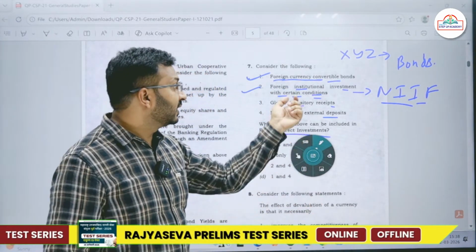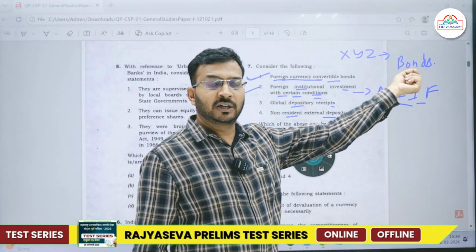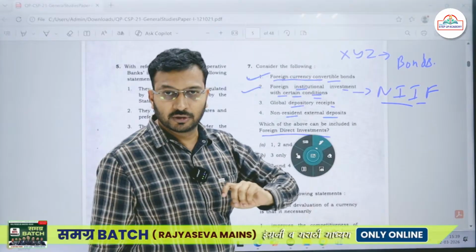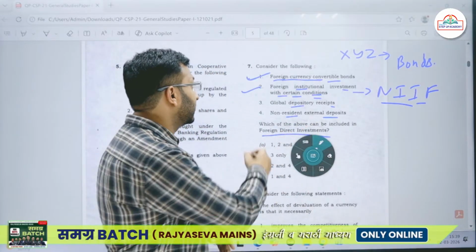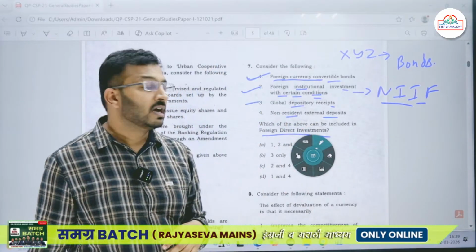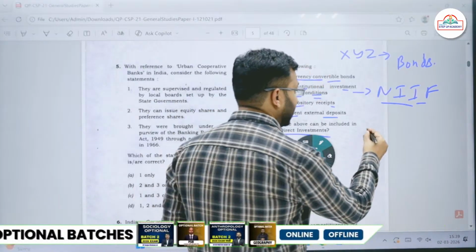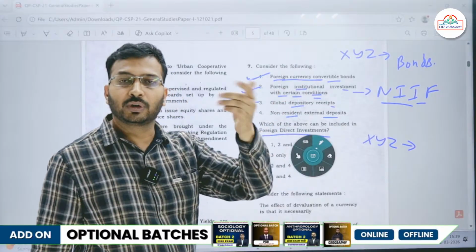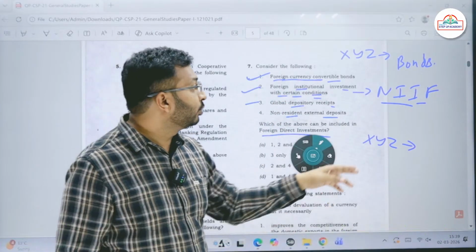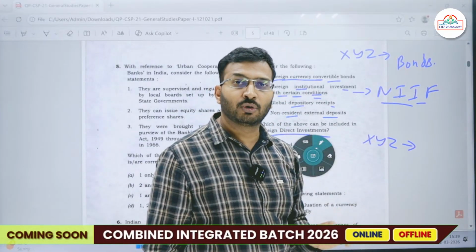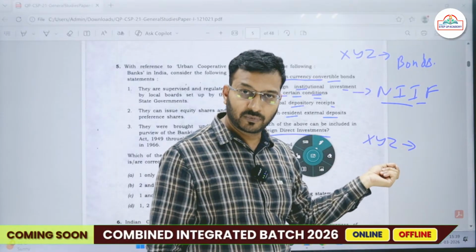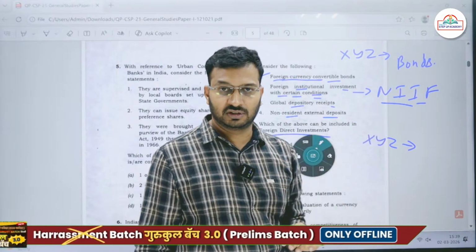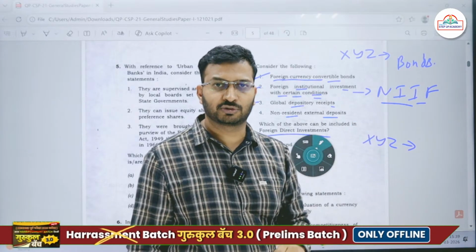Then, as I've said, an XYZ company might be issuing bonds in the international market. Those bonds should be easily convertible into foreign currency. Then the third aspect is the global depository receipt. Now let's say this XYZ company wants foreign people to invest into India, but they don't want to issue any bond. They will be like, okay, I'll issue some shares, and I want some foreign companies or foreign individuals to purchase those shares.